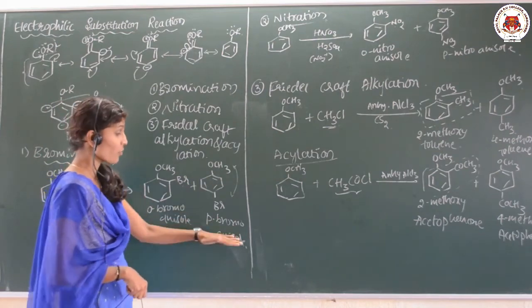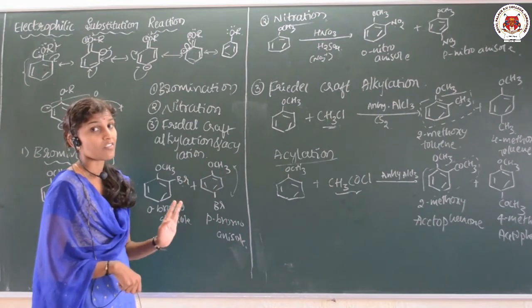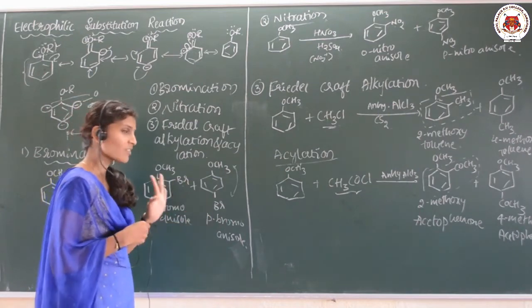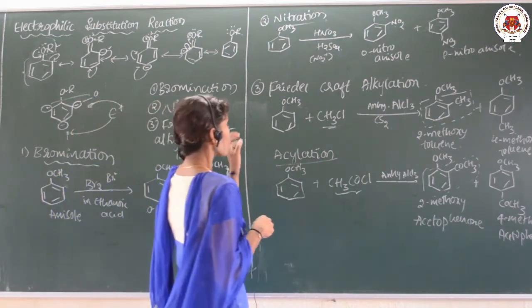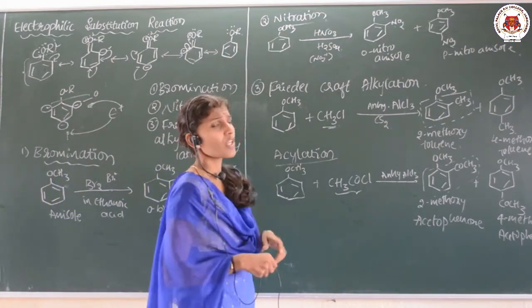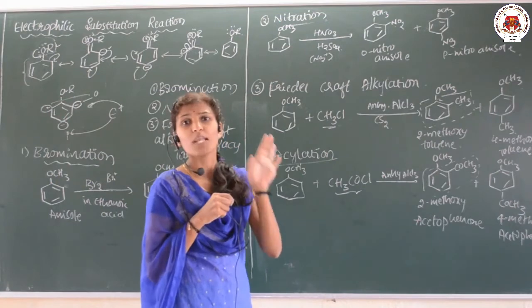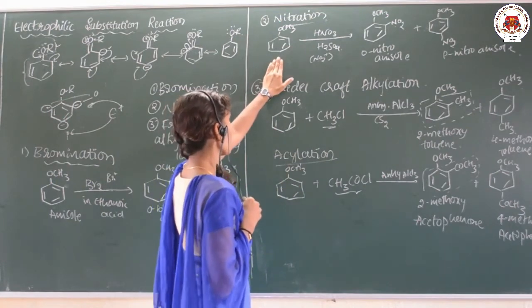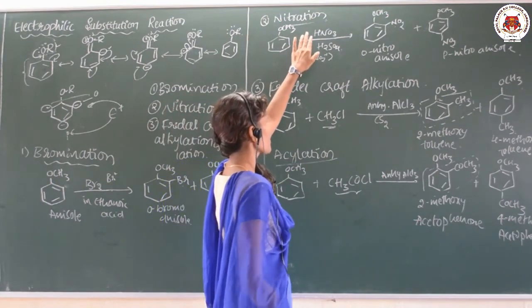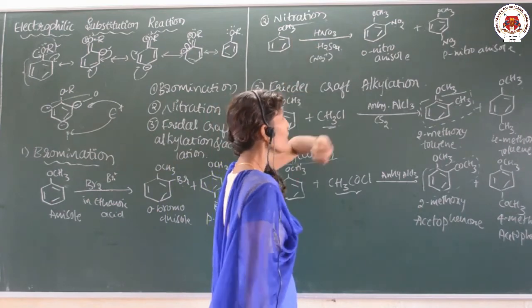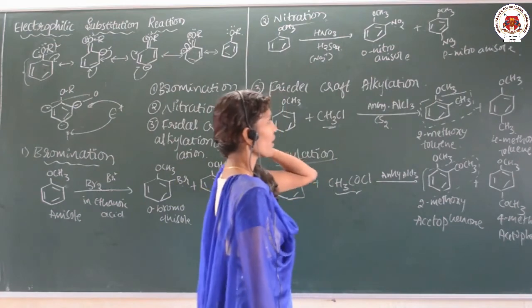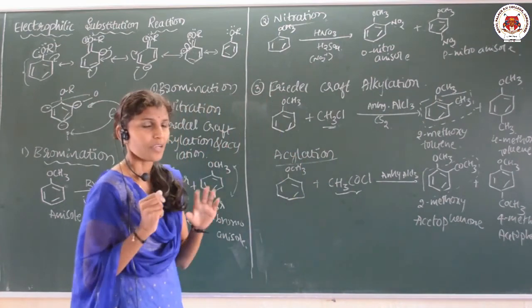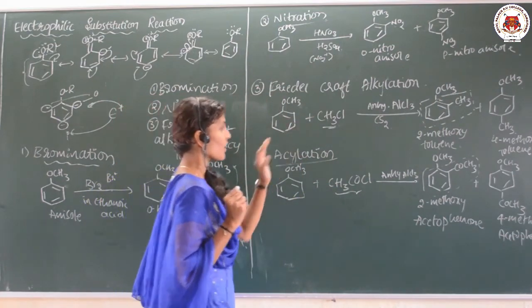In each case the para product is the major because of less steric hindrance and because of the symmetry. Next, nitration, introduction of the nitro group, simply attaching the NO2 group. Whenever anisole is treated with nitrating mixture like concentrated HNO3 and H2SO4, you are going to get ortho-nitroanisole and para-nitroanisole.